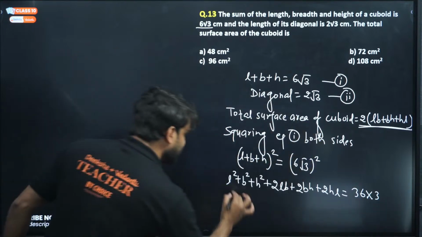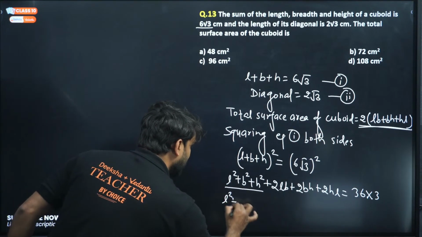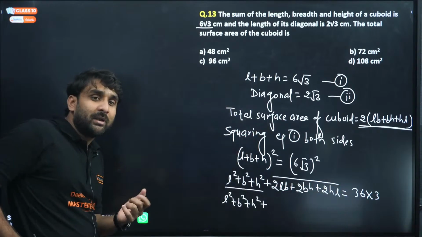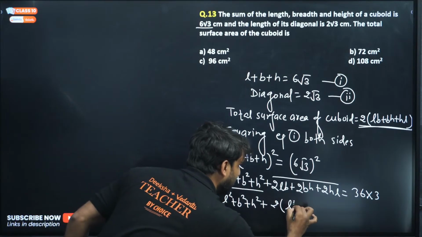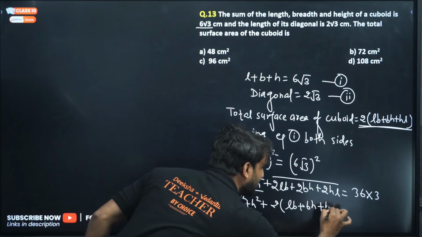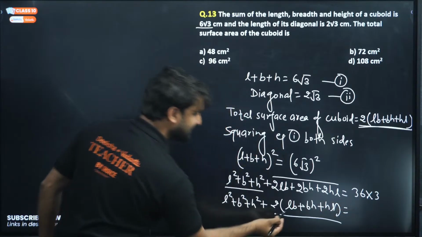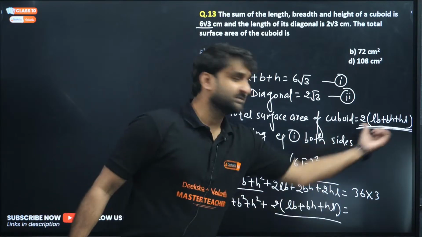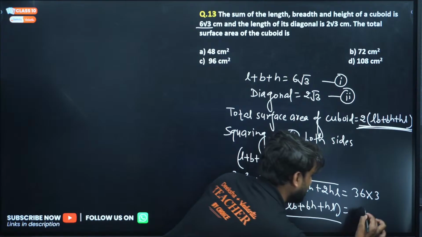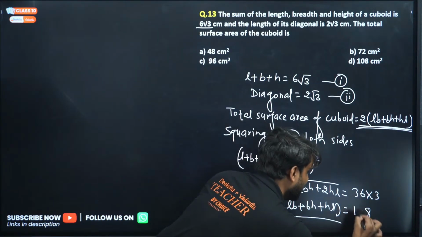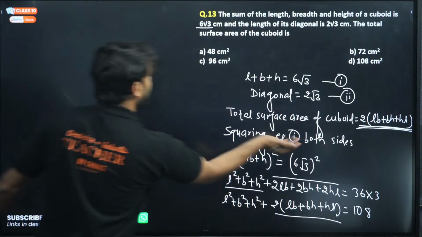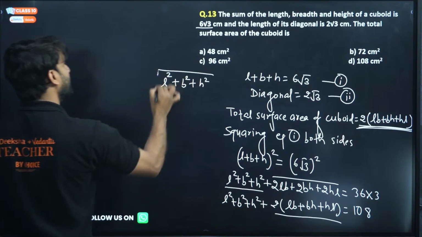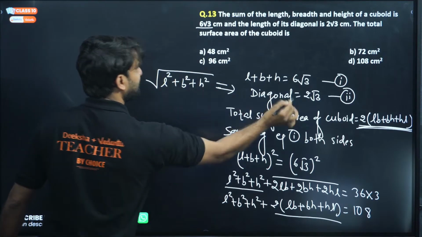Now look, this is L square plus B square plus H square, and from the other three terms we can take 2 common. So this is 2 into (LB plus BH plus HL), and we multiply 36 into 3, which is 108. And this is the diagonal. The diagonal is the square root of L square plus B square plus H square.